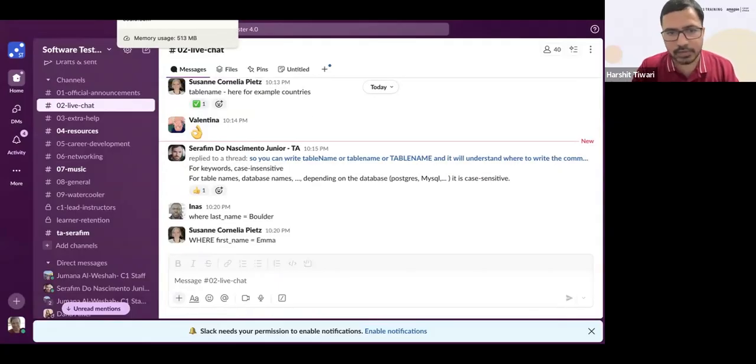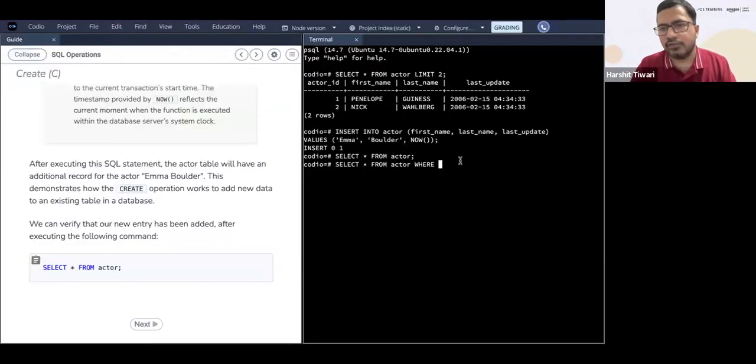Ina says where last name equal to Boulder. Susan says where first name is equal to Emma. Yeah, both are correct. Great, Ina and Susan. So you can say where first name is equal to Emma. Yeah, that also works.